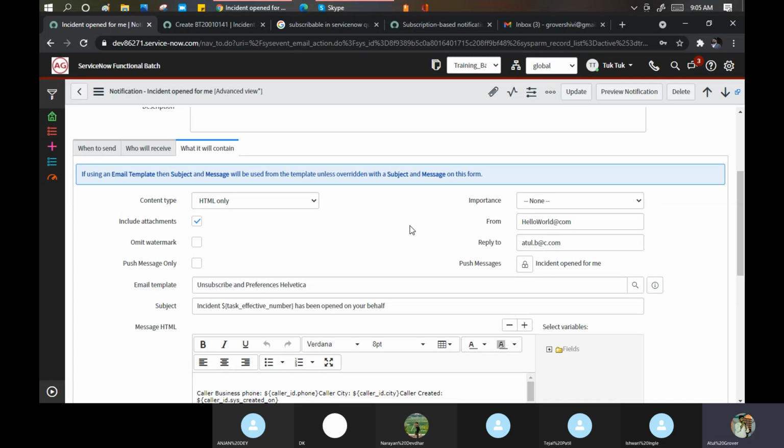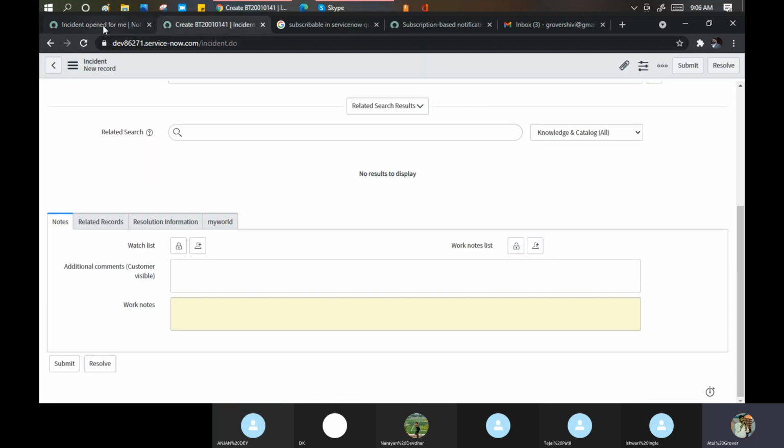So if you reply, it will come by the name of the from here. Reply to, it will go to this particular mailbox. See, the email address you want to appear on the from field, who is sending to you. It means this is going to override my email account if I open this.